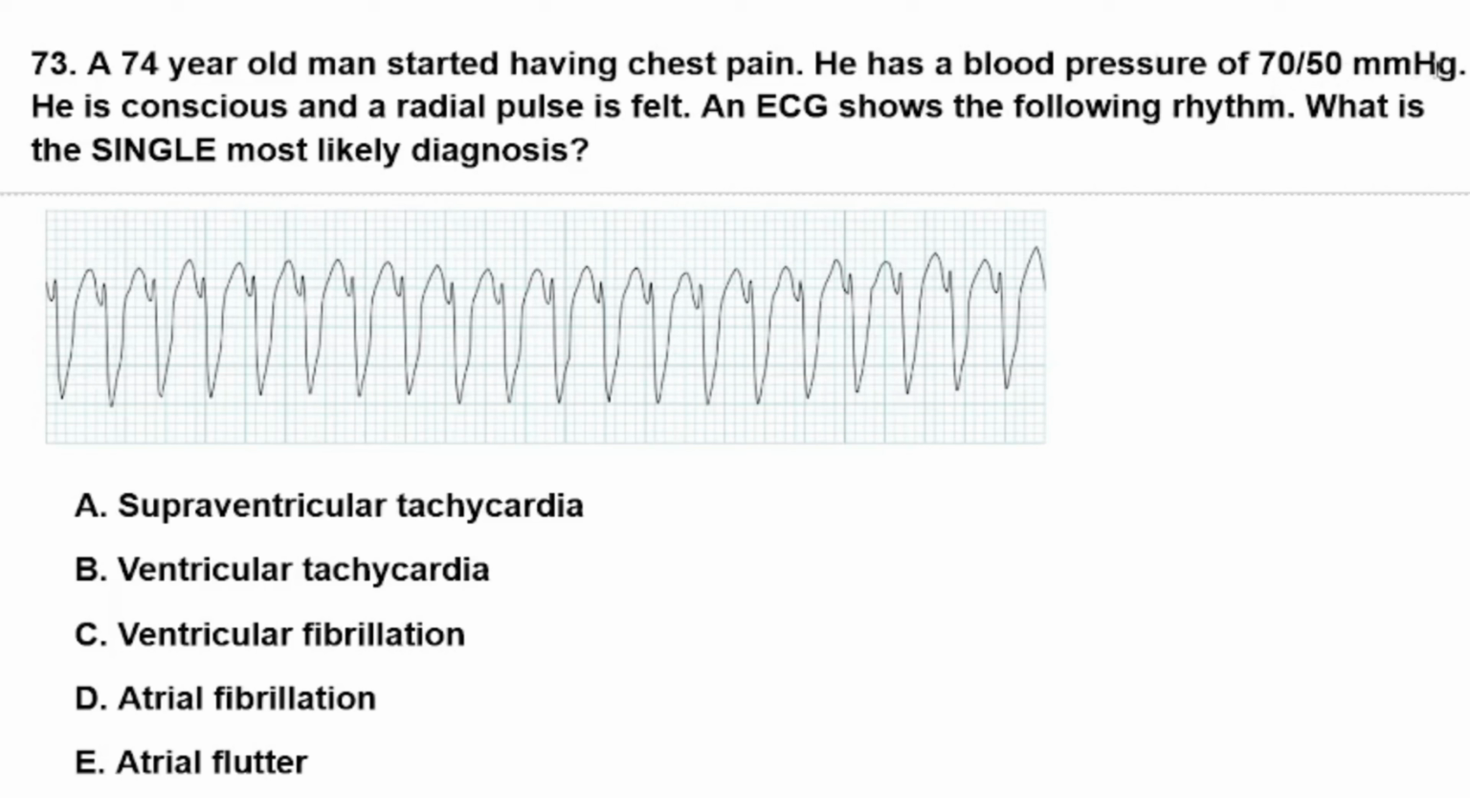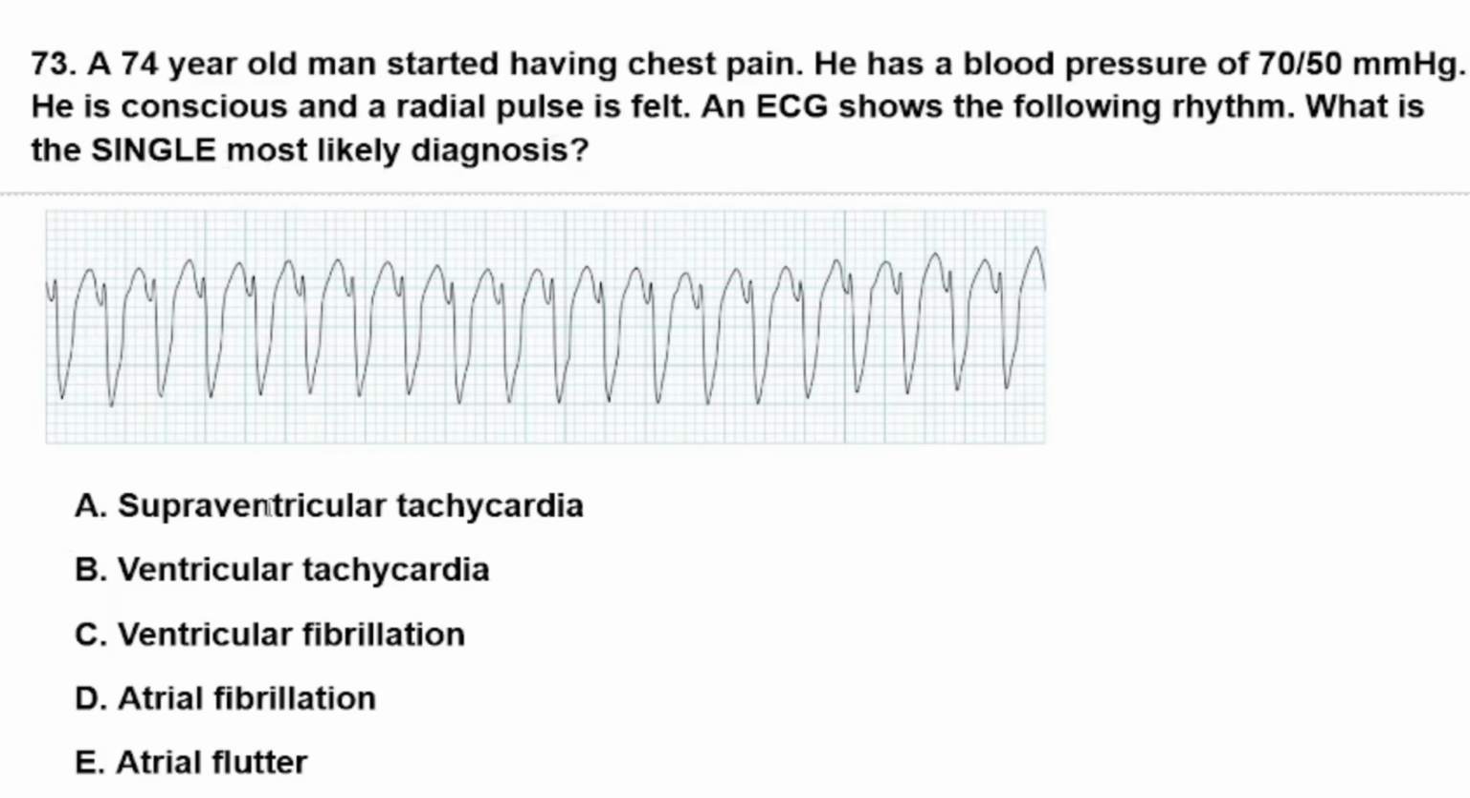Here we are going to evaluate another question of cardiology. A 74-year-old man started having chest pain. He has a blood pressure of 70 on 50 mm Hg. He is conscious and a radial pulse is felt. An ECG shows the following rhythm. What is the single most likely diagnosis?